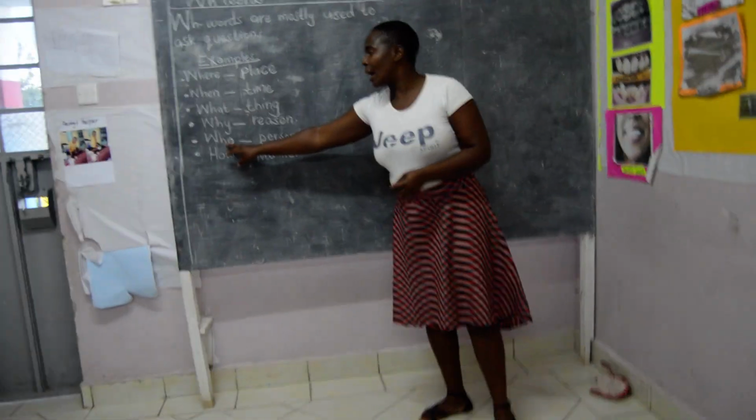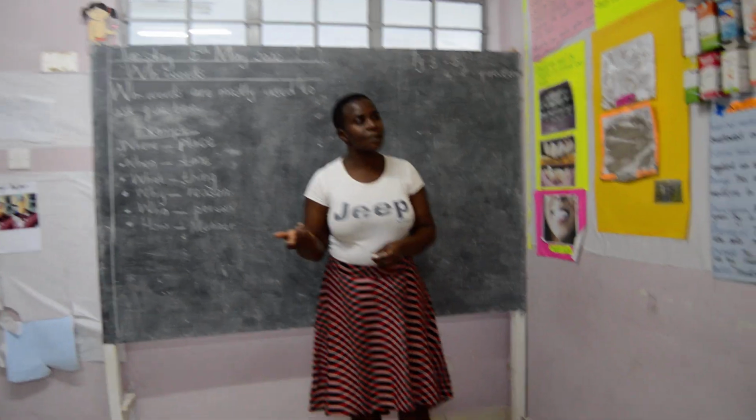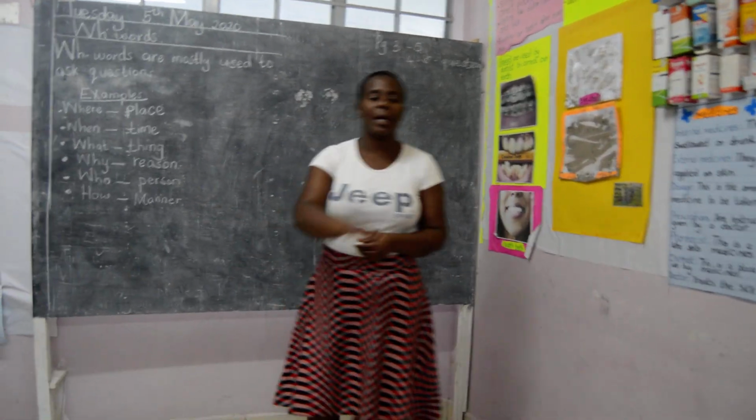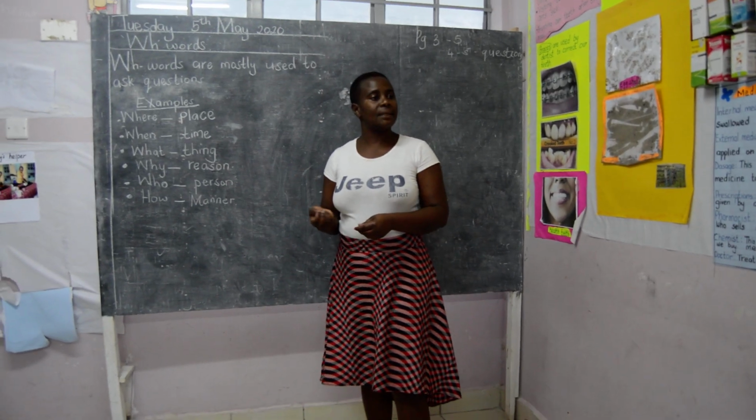Then we have the word who. This is when we ask about a person. For example, who picked the books? Maybe the books were here and I can't find them. I need to know who picked them.